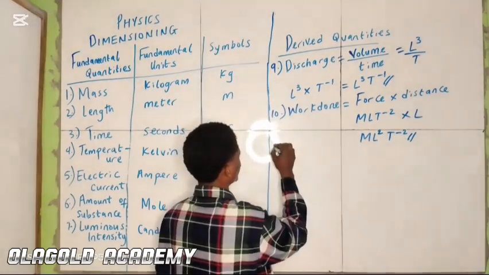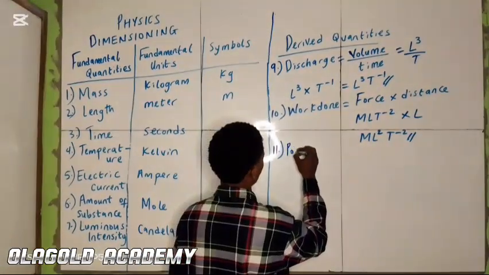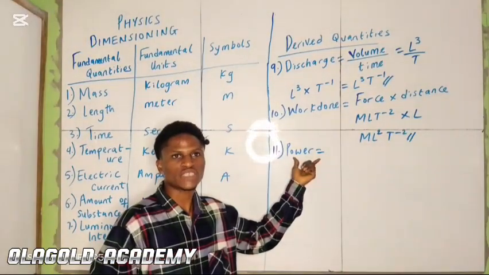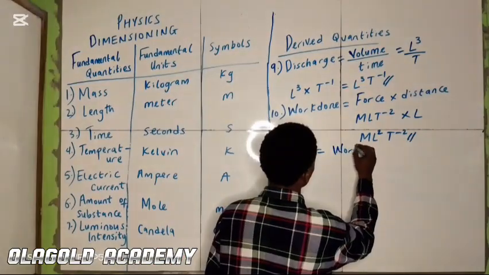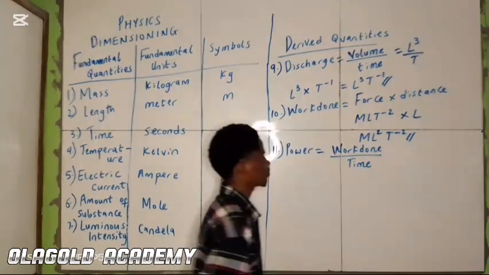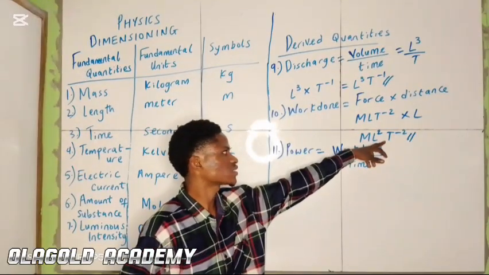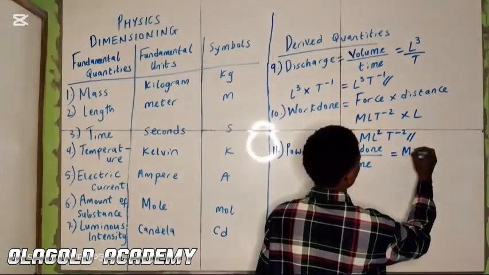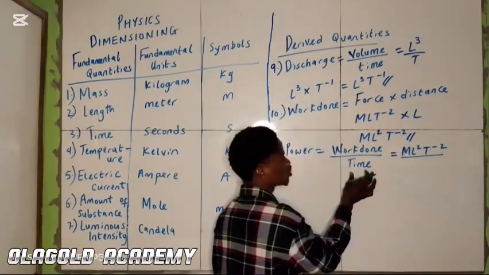Now, number 11, let's look into power. How do we express power? Power can be expressed as work done over time. Now, what is work done? Work done is already expressed as ML squared T raised to power minus 2. So we have ML squared T raised to power minus 2 over time, which is T.